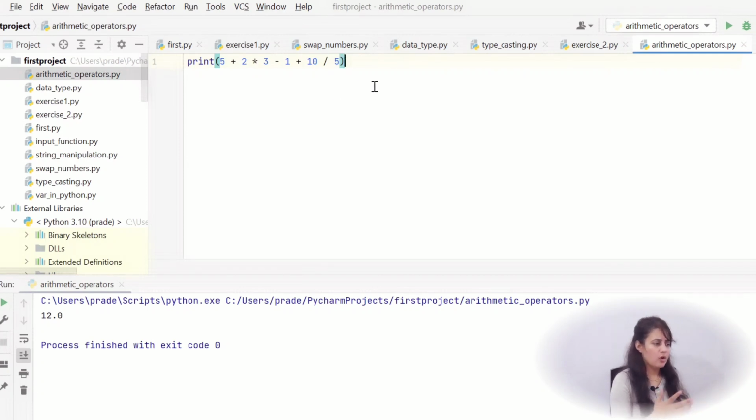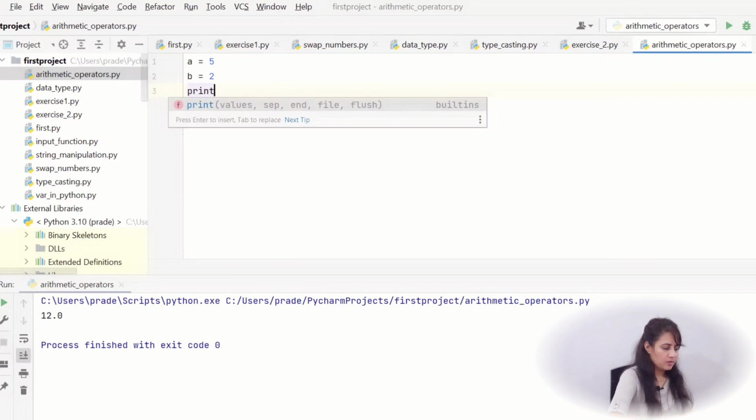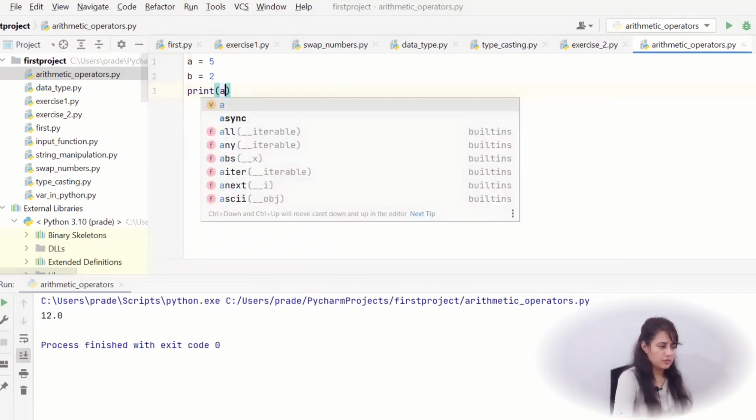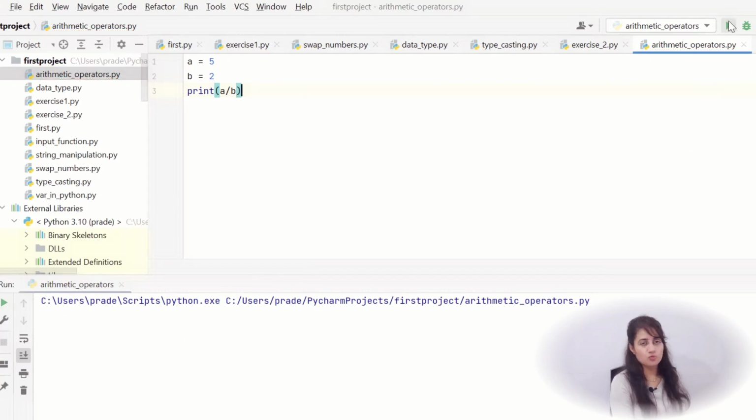So I think arithmetic operators are very simple. Or rather than directly writing this, you can just take variables like a is equal to 5 and b equal to 2, and then write print a divided by b. This is also fine. On the variables, a divided by b will give you 2.5. This is division, not floor division.